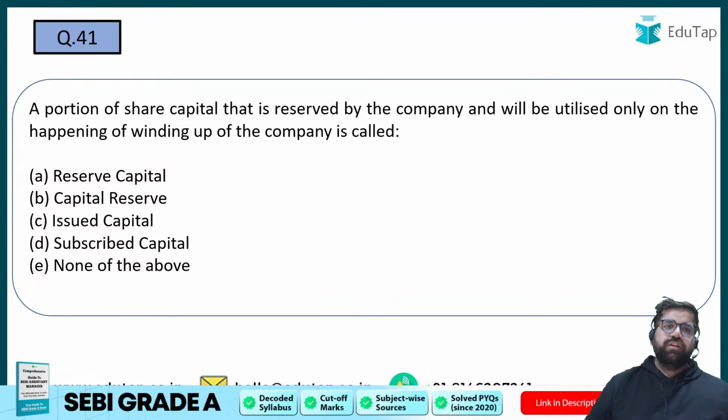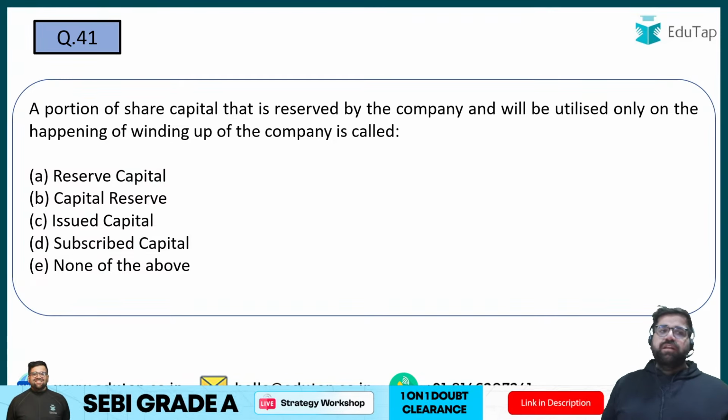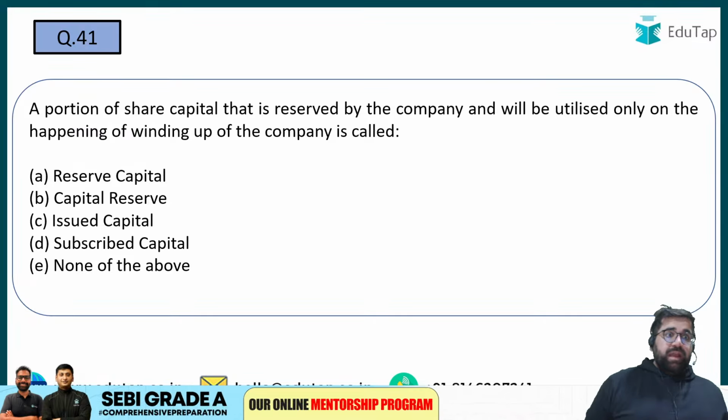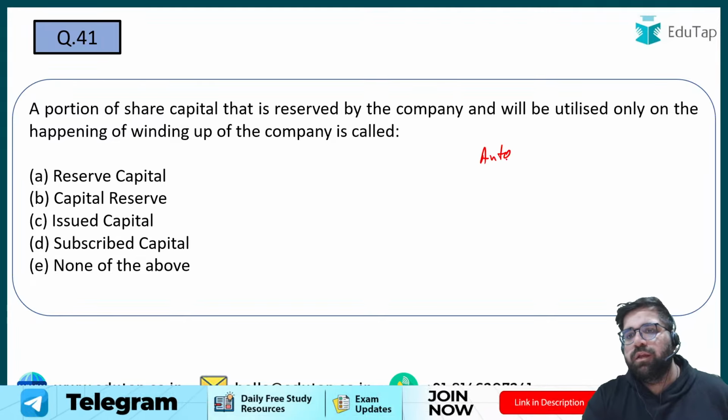41. A portion of share capital that is reserved by the company and will be utilized only when winding up of the company is happening. That will happen on which particular type of reserve? A portion of share capital, so you have authorized capital. Then you have your issued capital. From issued capital, you have your subscribed capital.